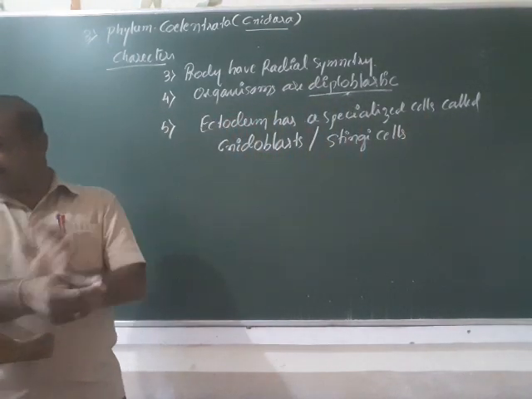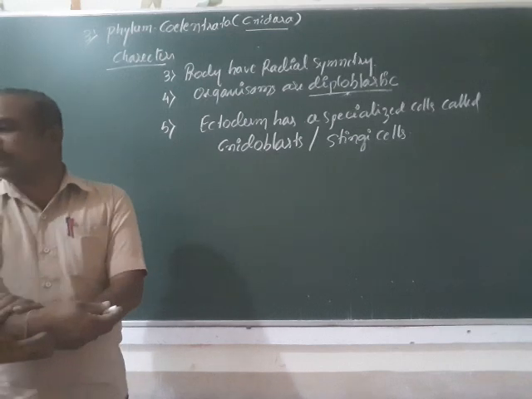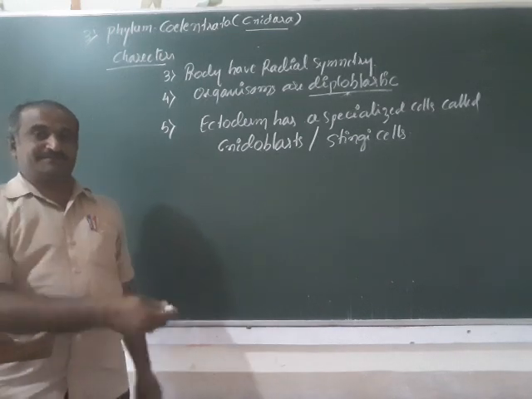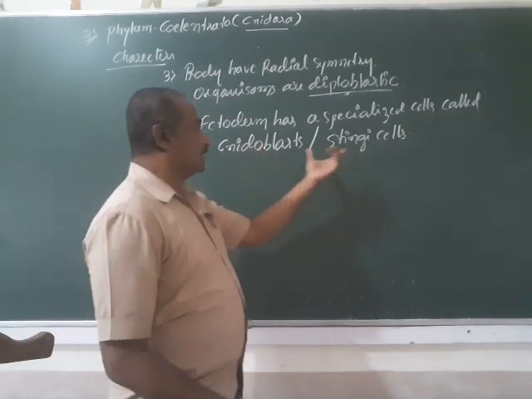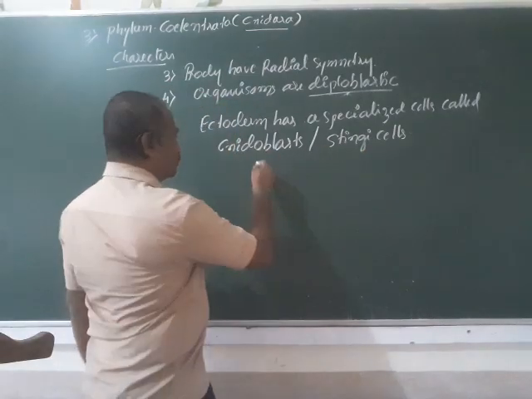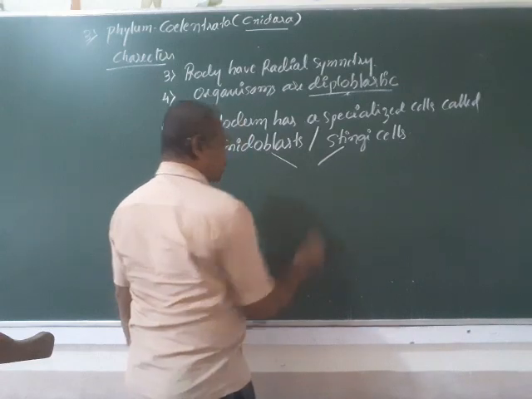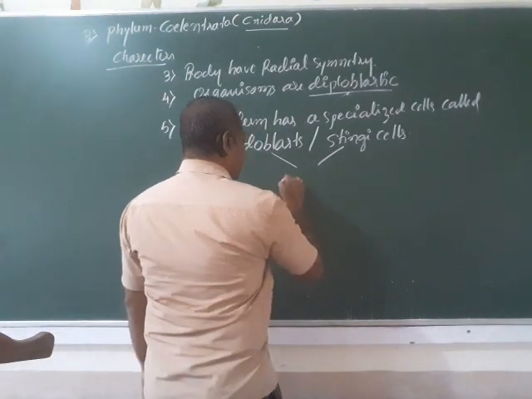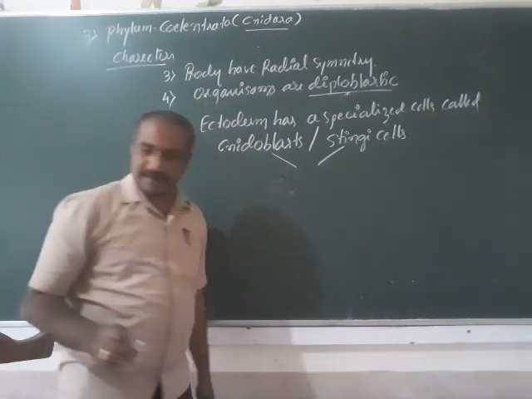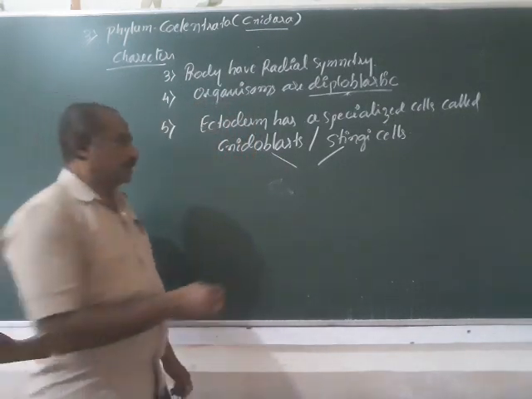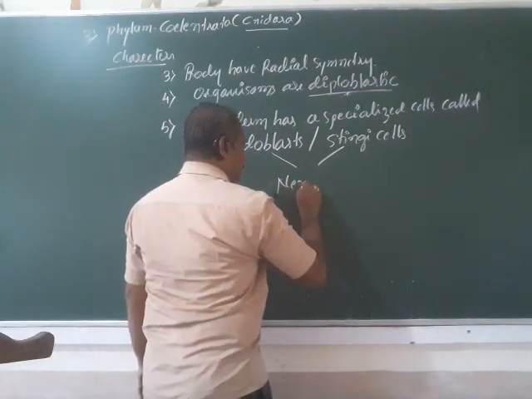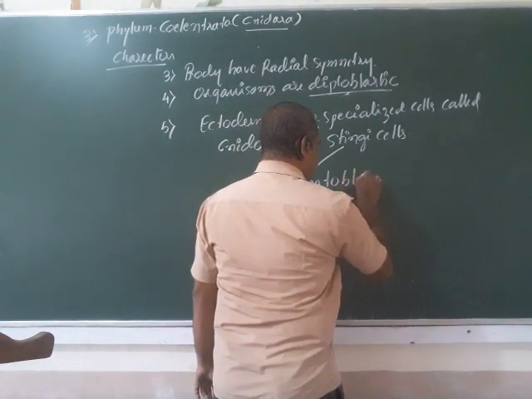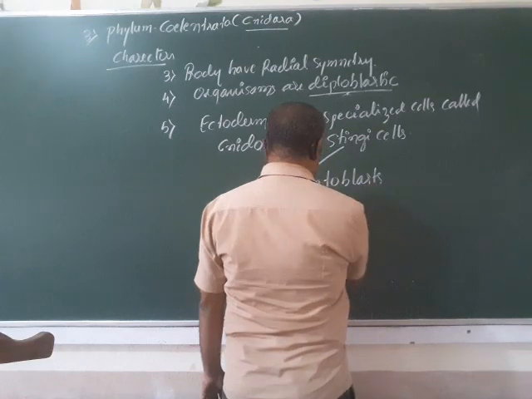If you consider the stinging cells, these have the nematocyst. The stinging cells or cnidoblasts have a specialized structure that is called nematoblast. Look at the spelling: nematoblast.